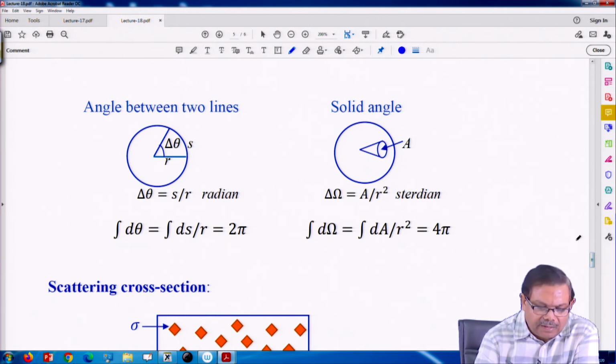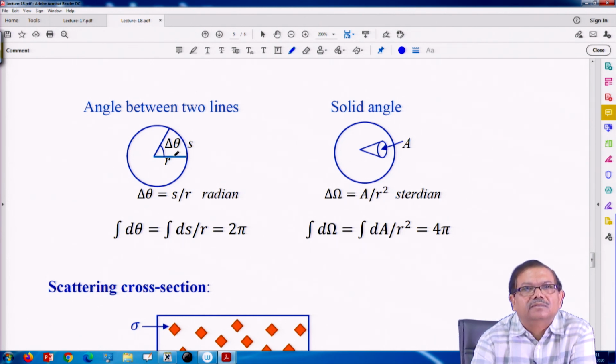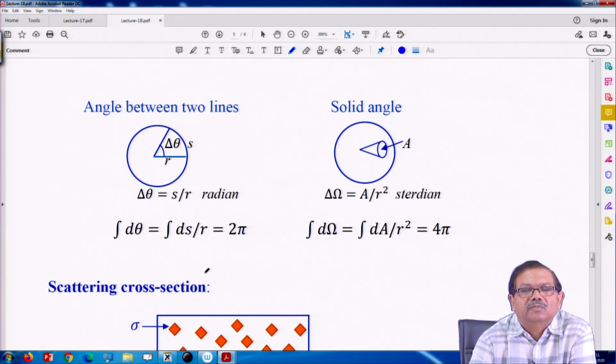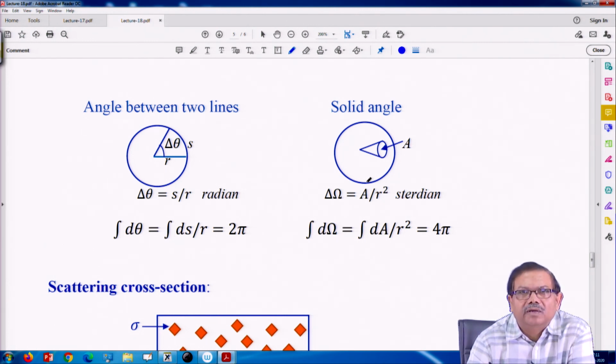So, for a normal angle you find the ratio of two lengths, this curved length and the radius, s by r, that is what gives me the angle, and the total angle over a circle would be 2 pi. Similarly, we compute solid angle. For solid angle you take a sphere, and from the center you take a cone.